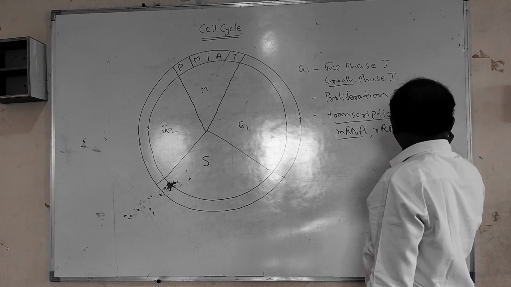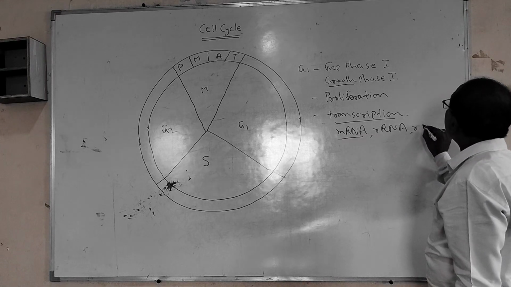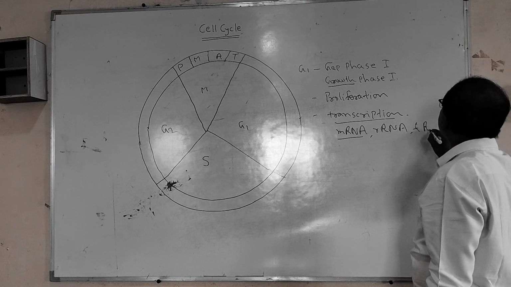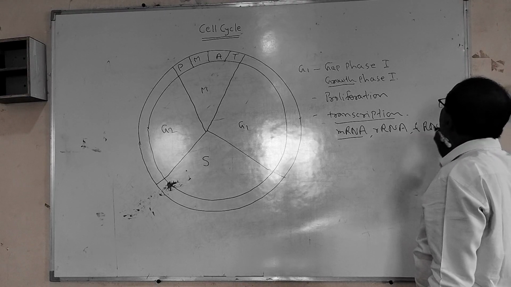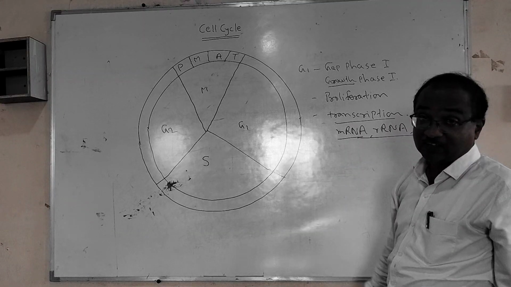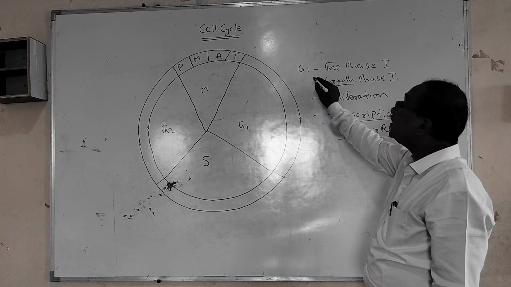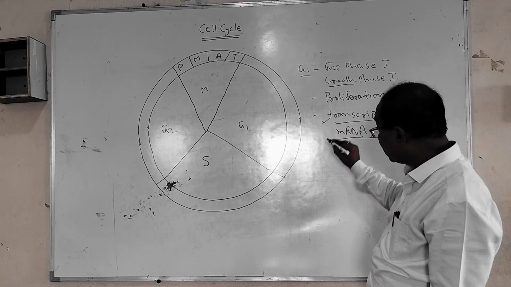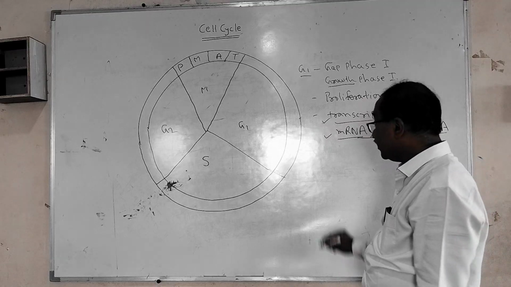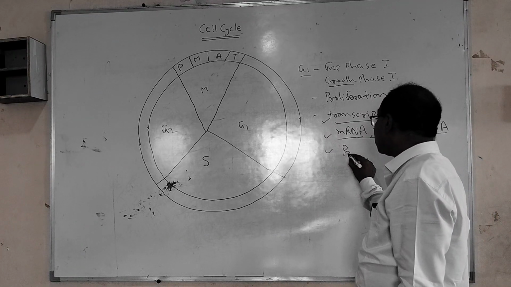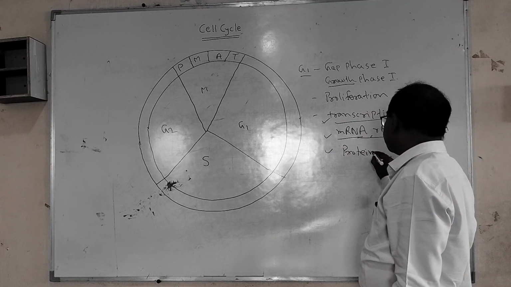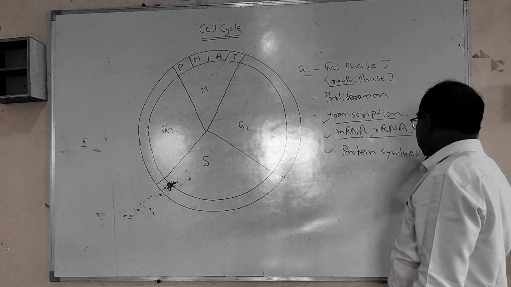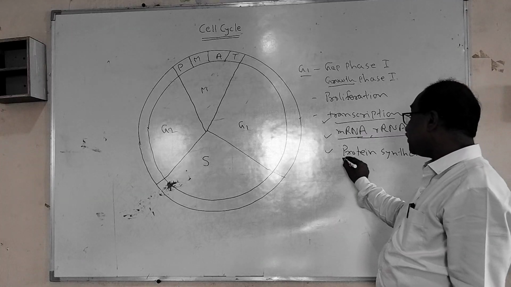Once the RNA is there, it is useful for the production of protein, that is, protein synthesis takes place. So in G1, firstly transcription takes place, by transcription RNA is produced, and by RNA protein synthesis occurs.